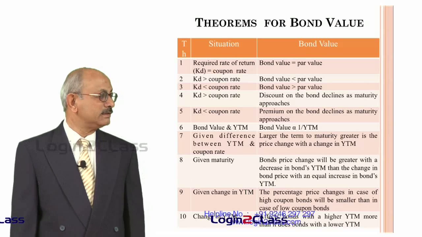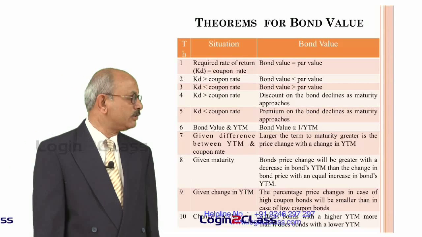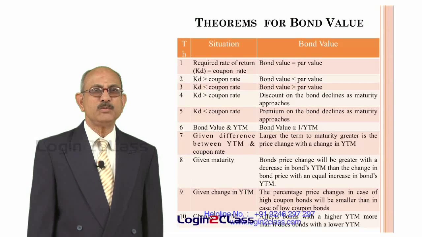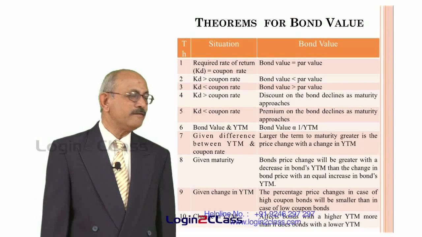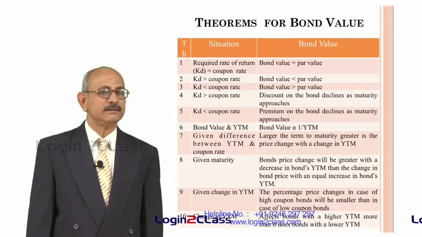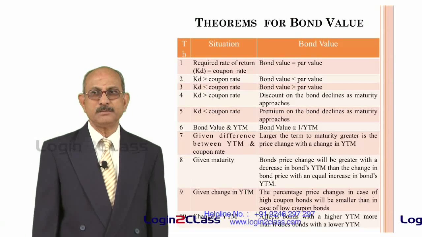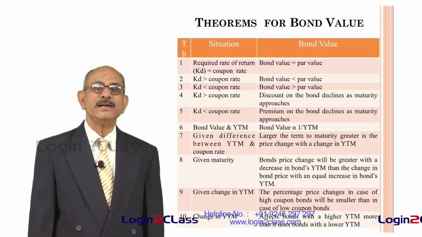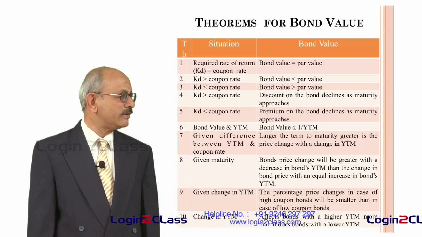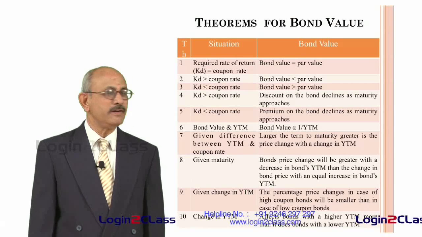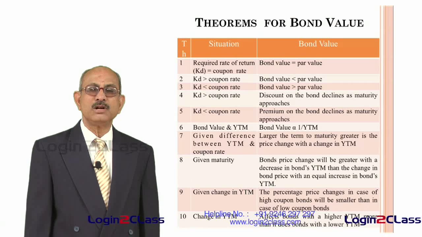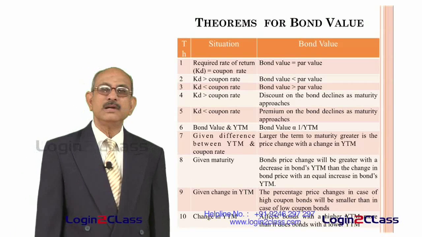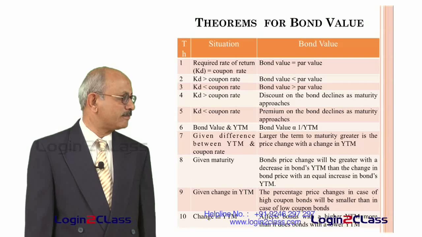And theorem number 6 is the relation between bond value and YTM. So as we have already seen, the yield to maturity and bond value are inversely related. So the relationship is given as bond value is proportional to 1 upon YTM, that is inversely proportional. As YTM goes up, bond value declines. Similarly, as bond value goes up, YTM declines. So that is an inverse relationship between bond value and YTM.